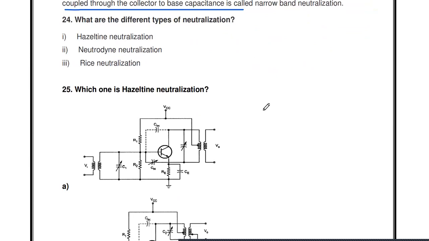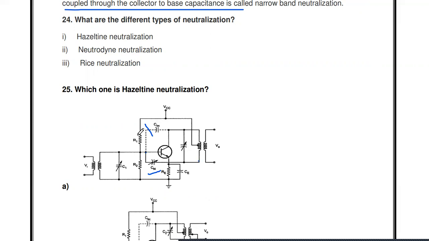What does that mean? In order to cancel the effect produced by this interjunction capacitance, we have to introduce one more neutralizing capacitor. You see here, Cn is the neutralizing capacitor. This neutralizing capacitor is connected between the base and the collector.